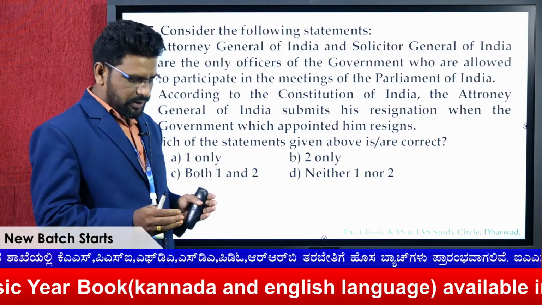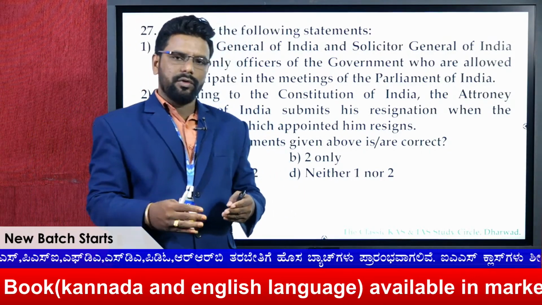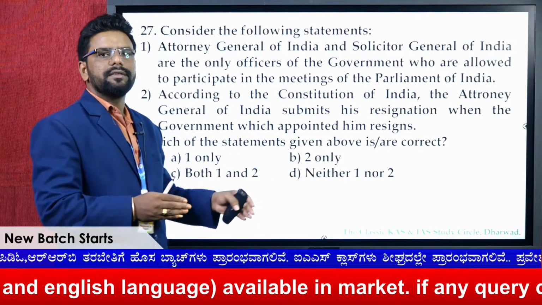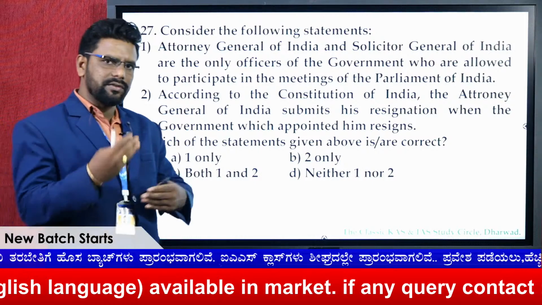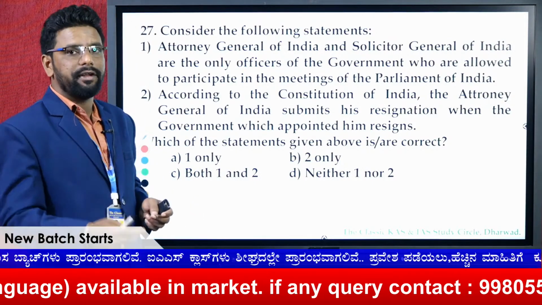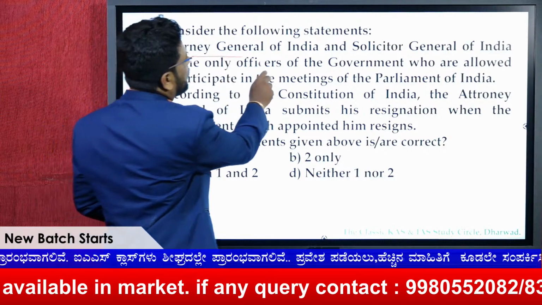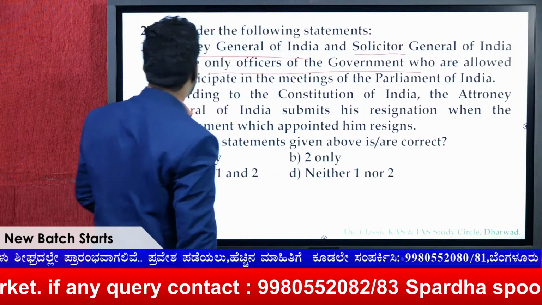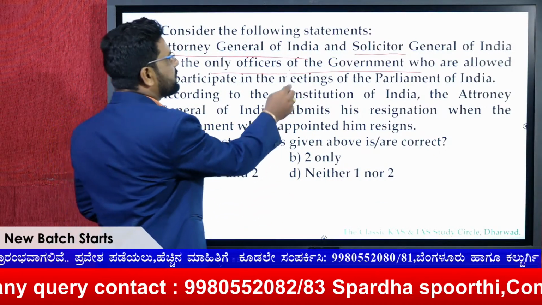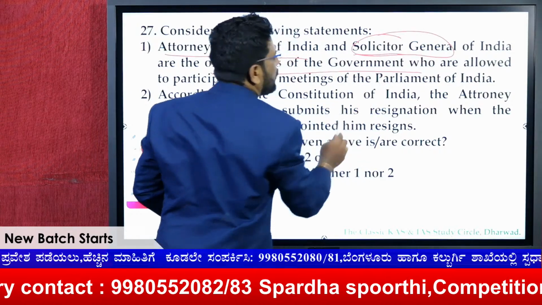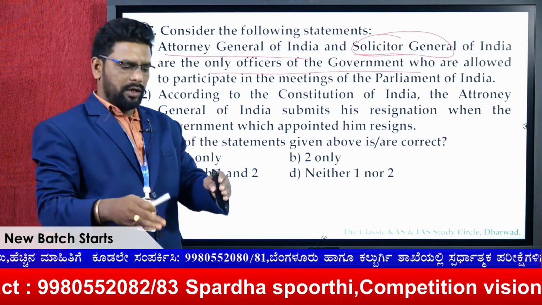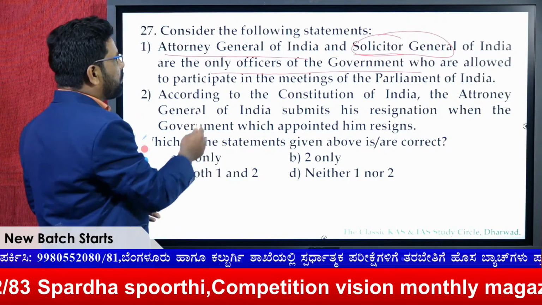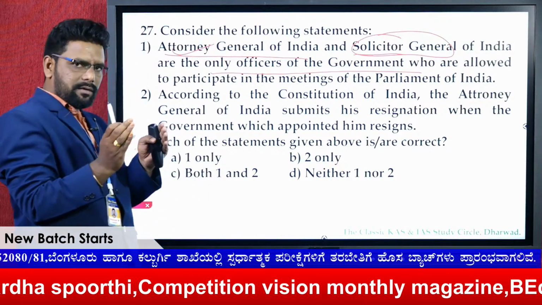As we know, the Solicitor General is not exclusively mentioned in the Constitution, but the Attorney General is there, and his powers and designation follow the President or the Convention. So look now, the Attorney General of India and the Solicitor General of India are the only officers of the government who are allowed to participate. Here the Solicitor General is not allowed to participate in any proceedings in both Lok Sabha and Rajya Sabha, but only the Attorney General has that kind of pass.